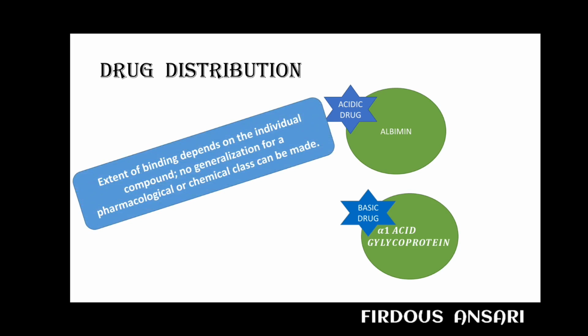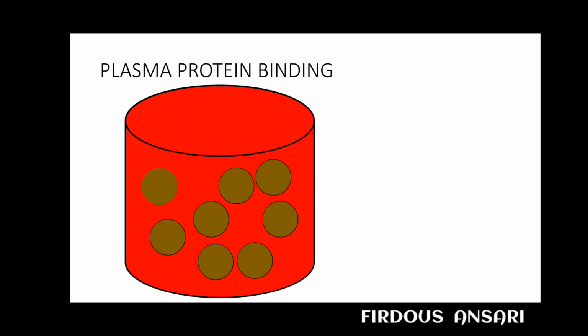So the extent of binding depends on the individual compound. No generalization for a pharmacological or chemical class can be made. Now, whenever a large amount of free plasma proteins are available, the drugs will approach and bind with the plasma protein.